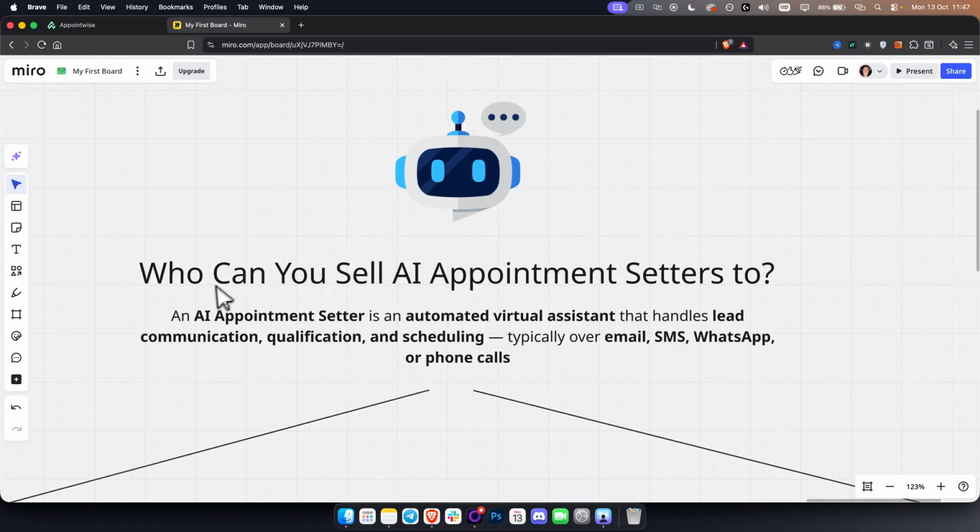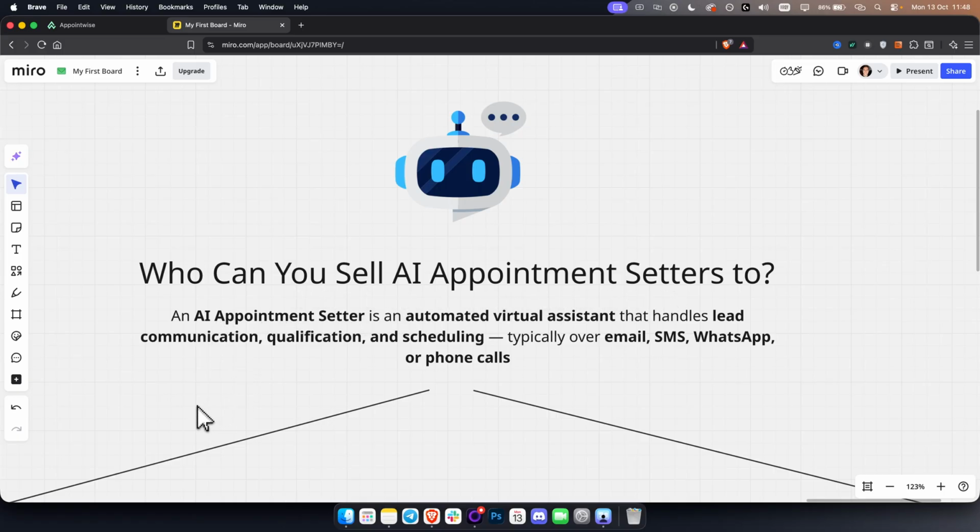So the first thing is, who can you sell AI appointment setters to? Also, what is an AI appointment setter? An AI appointment setter is essentially an automated virtual assistant that handles lead communication, qualification, and scheduling, typically over email, SMS, WhatsApp, or phone call. So this is what an AI appointment setter is.